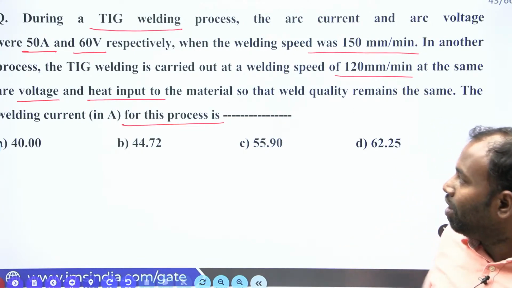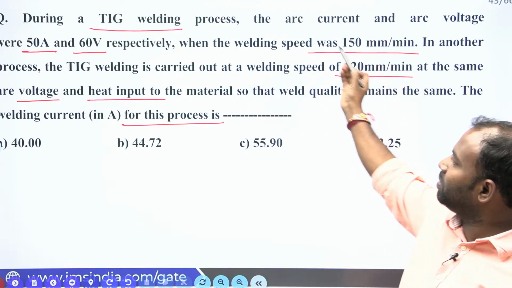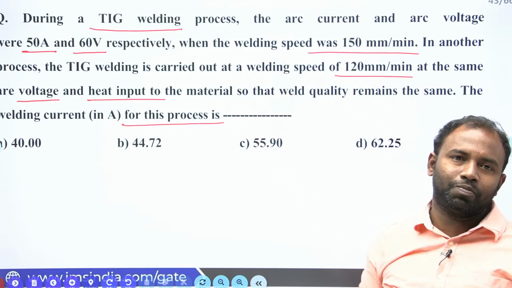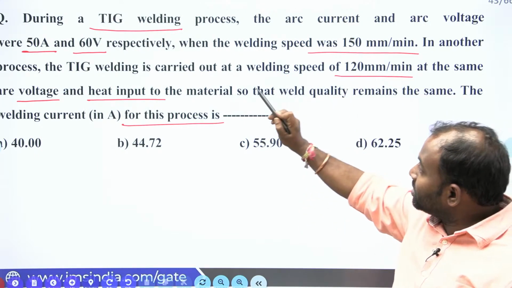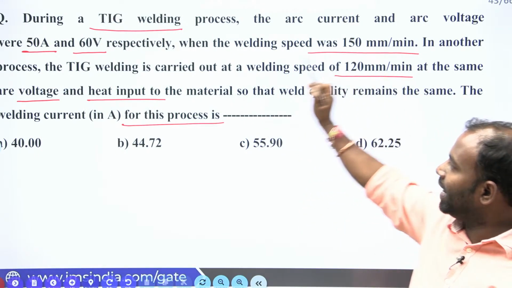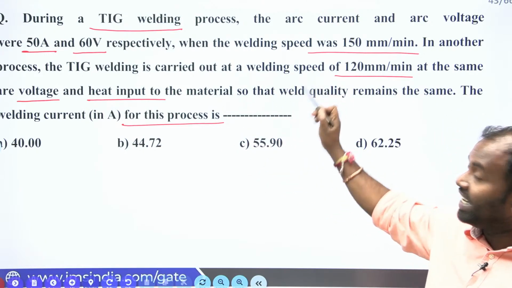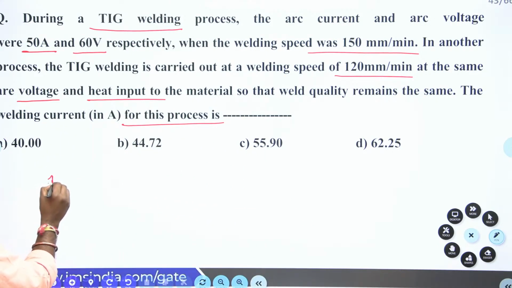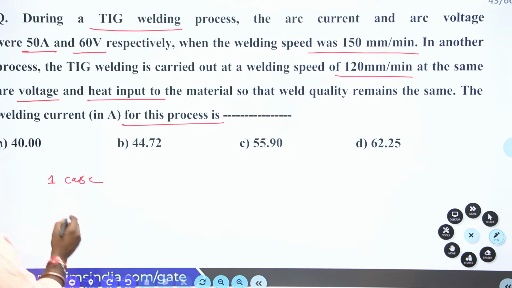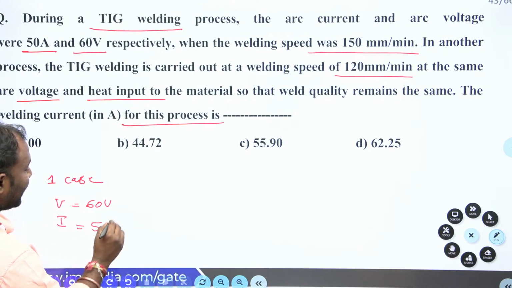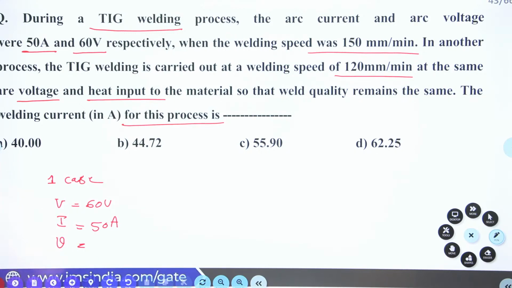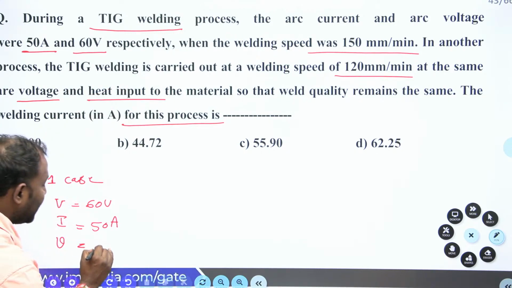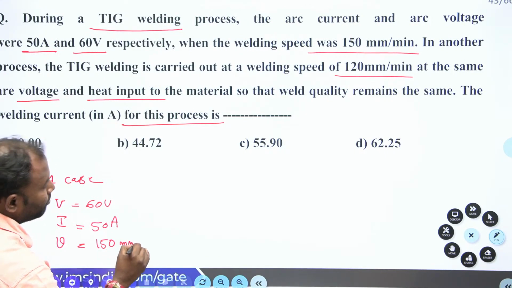Now one set of welding parameters is given: the welding speed, welding current, and arc voltage. In the other process, the welding voltage and heat input are the same. So for the first case, V is equal to 60 volts, I is equal to 50 amperes, and welding speed is 150 mm per minute.